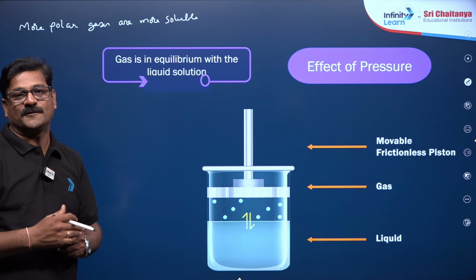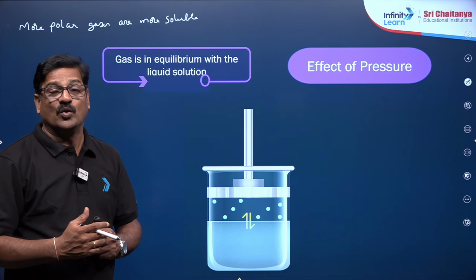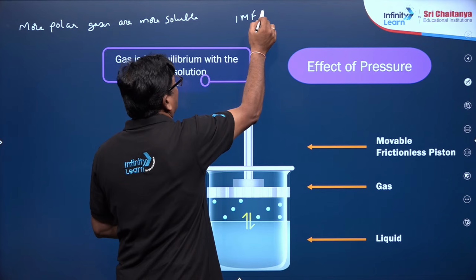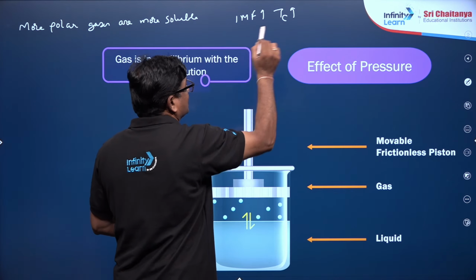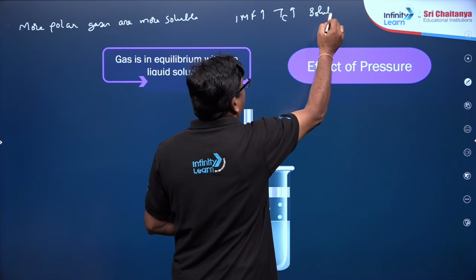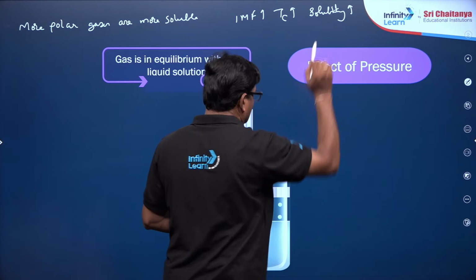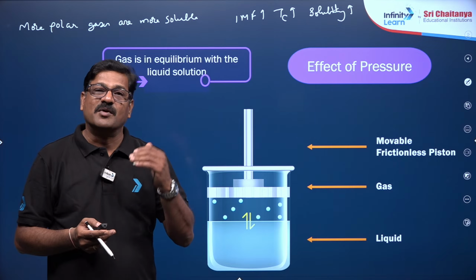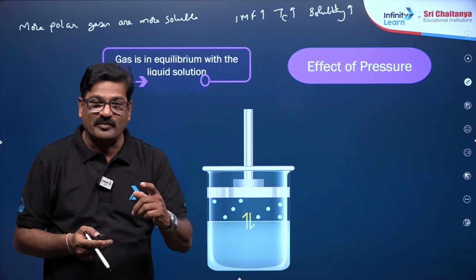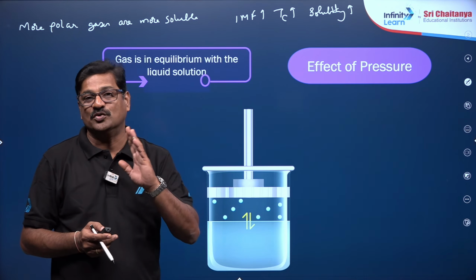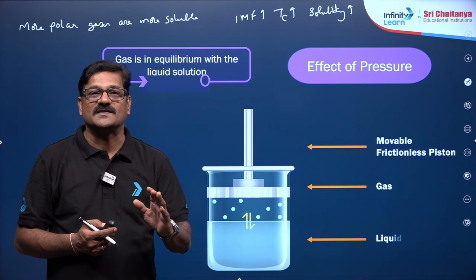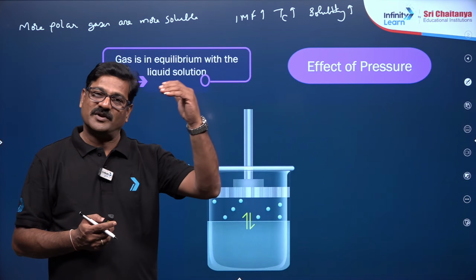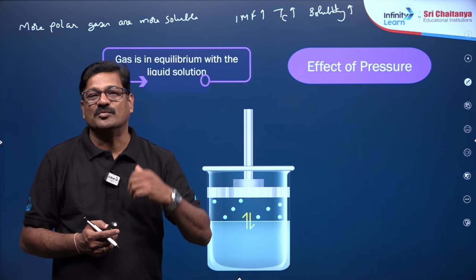So intermolecular force you have to consider. As intermolecular force increases, its critical temperature increases and the solubility increases. What is critical temperature? The temperature above which a gas cannot be liquefied, however much pressure you apply. This is what is called critical temperature. जो गैस का critical temperature ज़्यादा उसका, ये गैस ज़्यादा soluble होगा.